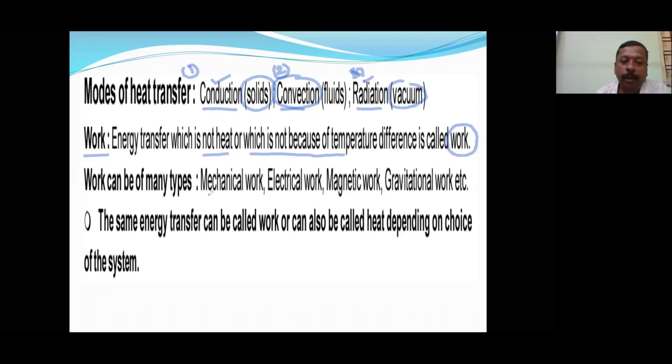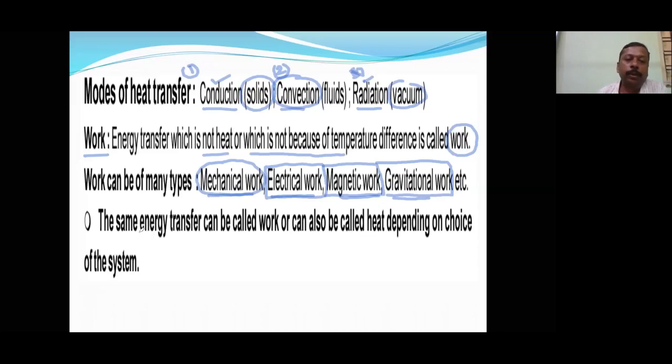Just like heat transfer has conduction, convection and radiation, in the same way work can be mechanical work, electrical work, magnetic work, gravitational work. But in this chapter, we are going to study mostly mechanical work. For electrical work, we have a separate chapter, electrochemistry. Magnetic work you may study in physics. Gravitational work you may study in physics. Here we are going to concentrate on mechanical work.